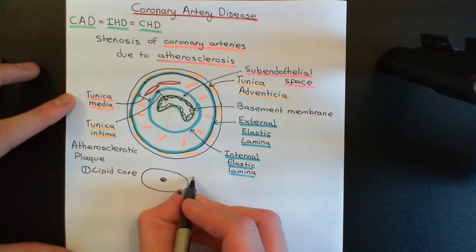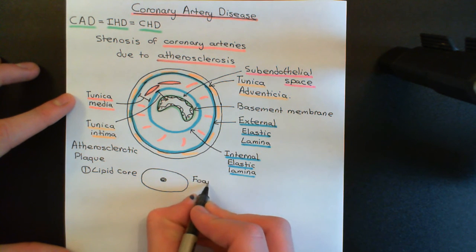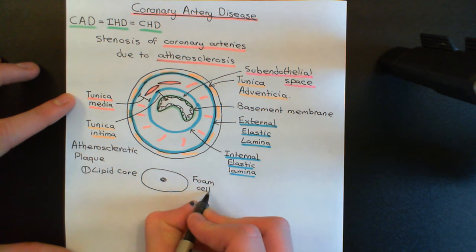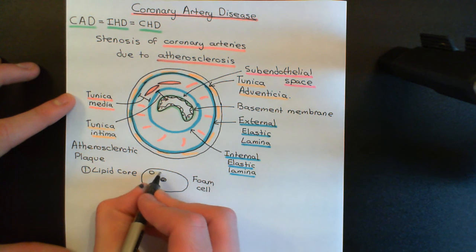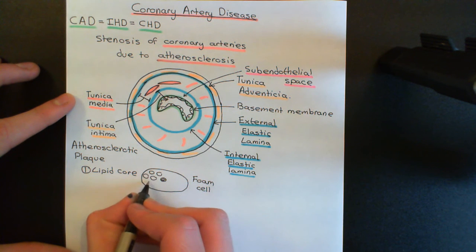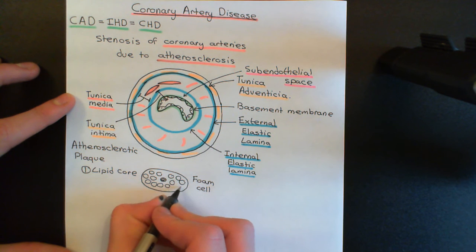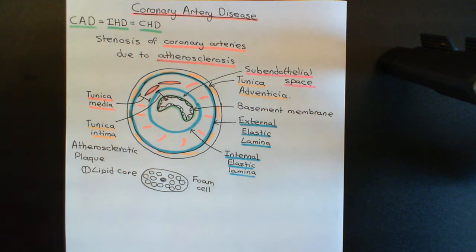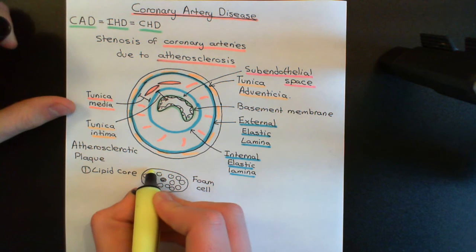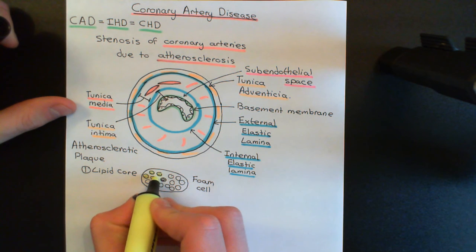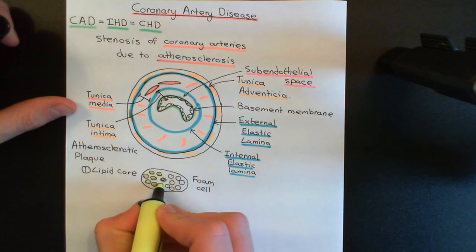So a great big blob of a cell histologically. So this is going to be a foam cell, and the reason it's called a foam cell is that if you actually look at it, it looks foamy down the microscope, and the reason is that its cytoplasm is just absolutely full up of special droplets which are storing cholesterol molecules. So I'll colour these in yellow, and they're full of cholesterol molecules.